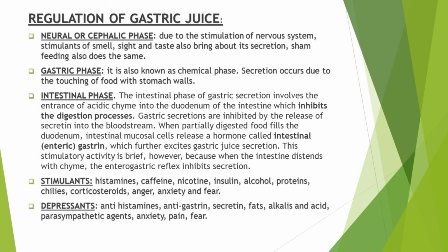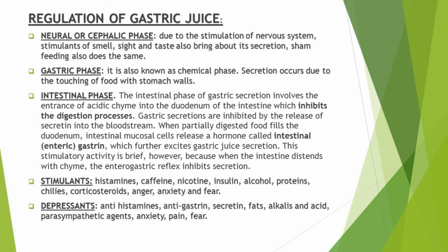So, when partially digested food fills the duodenum, intestinal mucosal cells release a hormone called intestinal gastrin. This further excites the gastric juice secretion, and this stimulatory activity is brief because when the intestine distends with chyme, it inhibits the secretion of gastric juice. So the cephalic phase, which is the act of eating, the gastric phase, which is the arrival of food in the stomach, and the intestinal phase, which is the arrival of food in the intestine, all these three phases cause the secretion of gastric juice.